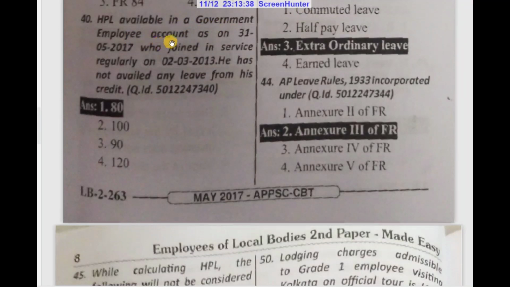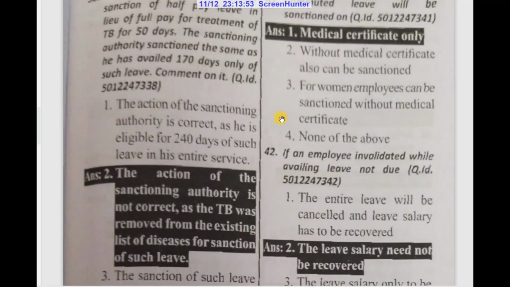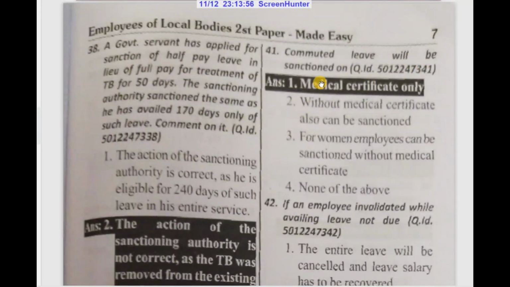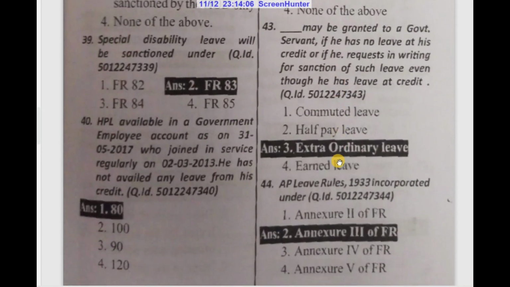HPL available in a government employee's account as on 31/5/2017, who joined service regularly on 2/3/2013 and has not availed any leave from his credit: 80. Commuted leave will be sanctioned on dash medical certificate only. If an employee is invalidated while availing leave not due, the leave salary need not be recovered.